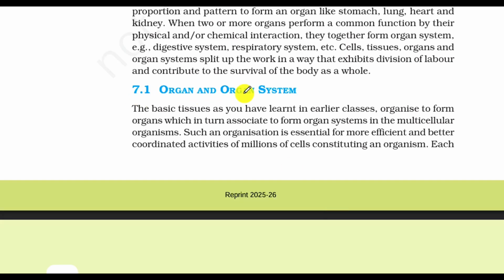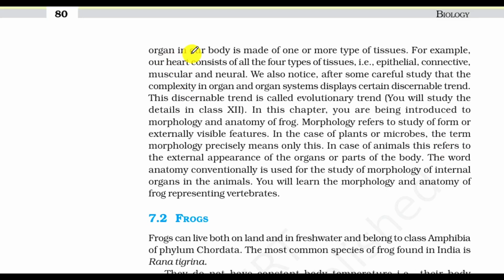7.1, Organ and organ system. The basic tissues, as you have learned in earlier class, are organized to form organs, which in turn associate to form organ systems in the multicellular organisms. Such an organization is essential for more efficient and better coordinated activities of millions of cells constituting an organism. Each organ in your body is made up of one or more types of tissue. For example, your heart consists of all the four types of tissue, that is epithelial, connective, muscular and neural.